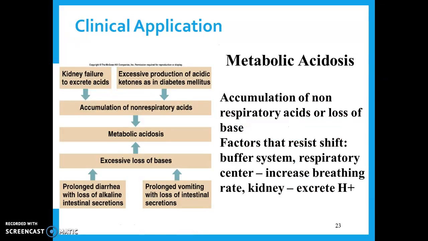The other type of acidosis we're going to look at is called metabolic acidosis. These are non-respiratory acids. These are things that are making our pH go down, but it has nothing to do with breathing. So let's look at some examples. Right here it says kidney failure to excrete acid.